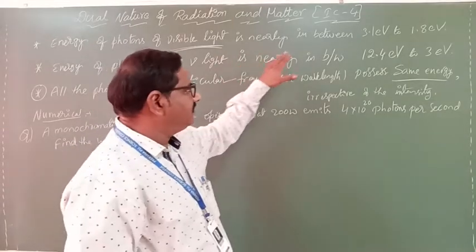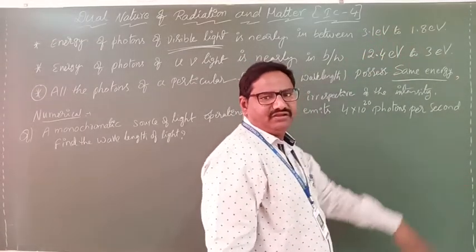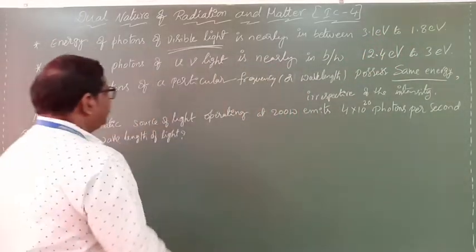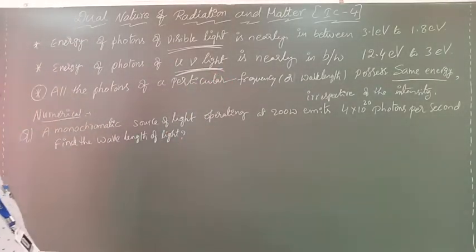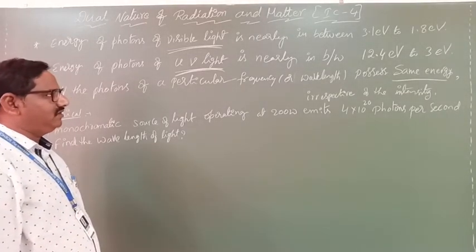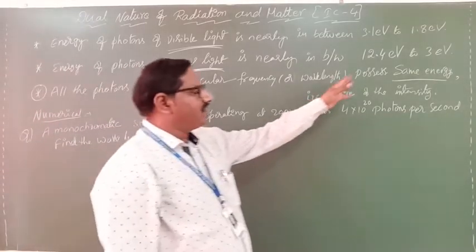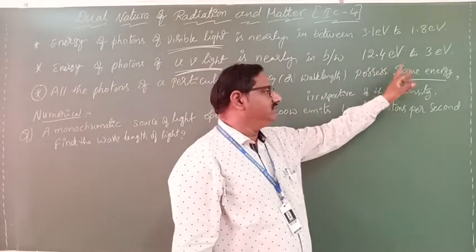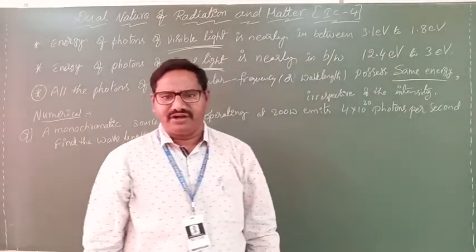That energy is 3.1 eV to 1.8 eV. Suppose the incident light is ultraviolet light, then it is approximately 12.4 eV to 3 eV. Remember these two points, most important.